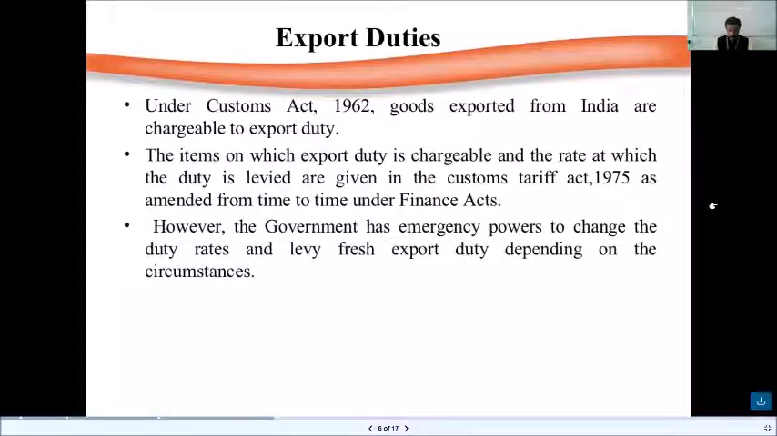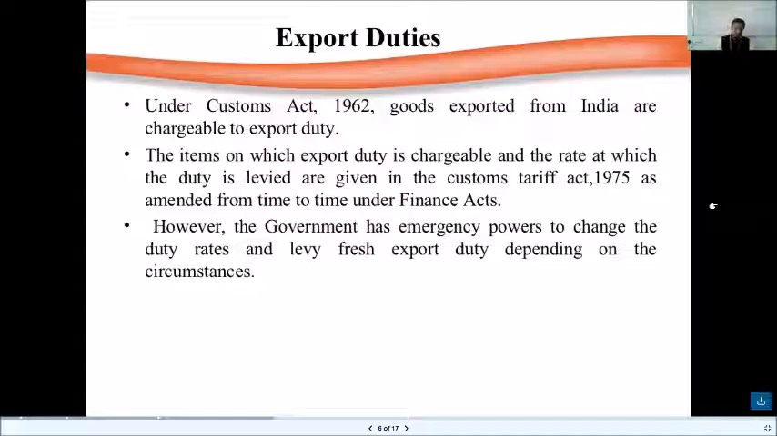Now, export duties. All we saw so far were import duties. Now we are going to look at export duties. Under the Customs Act 1962, goods exported from India are chargeable to an export duty because they are leaving our country. The items on which export duty is chargeable and the rate at which the duty is levied are given in the Customs Tariff Act, again as amended from time to time under Finance Acts.